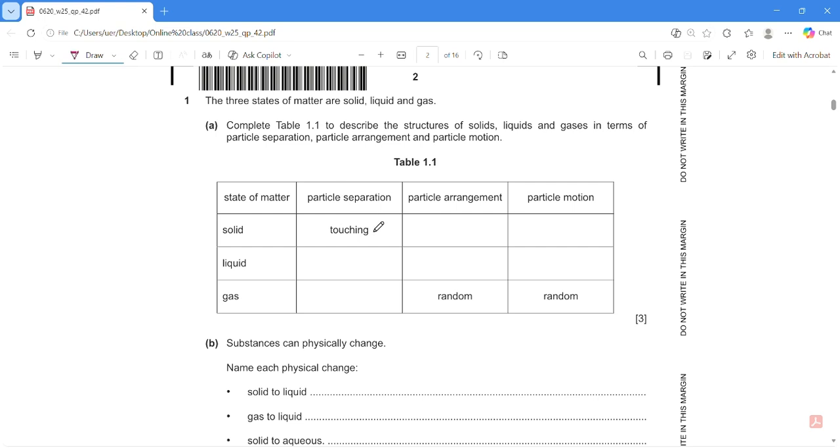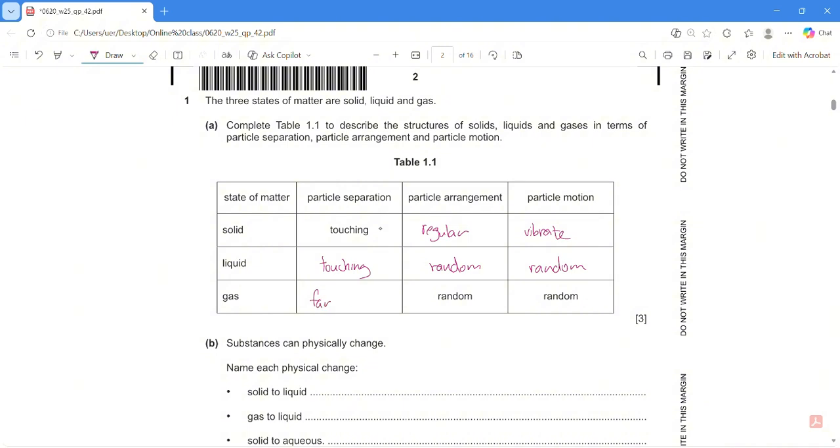Particle arrangement for solid is regular arrangement. The particle motion, they can only vibrate at fixed position. For liquid, the particle separation is touching each other. The particle arrangement is random. Particle motion also random. Okay, so for gas particle separation, so easy. They are far apart. Okay, 3 marks.